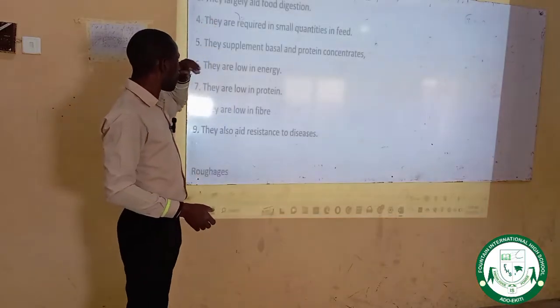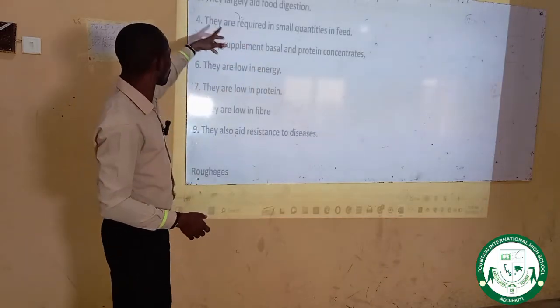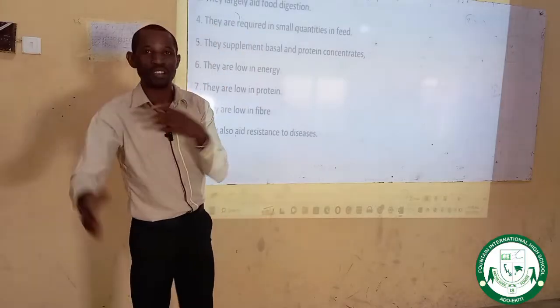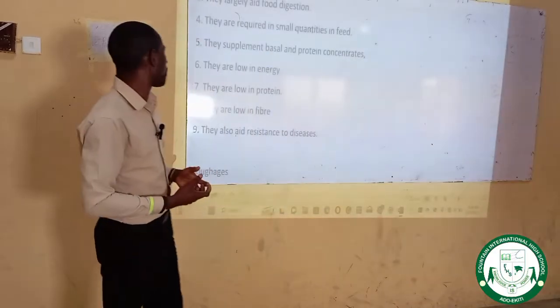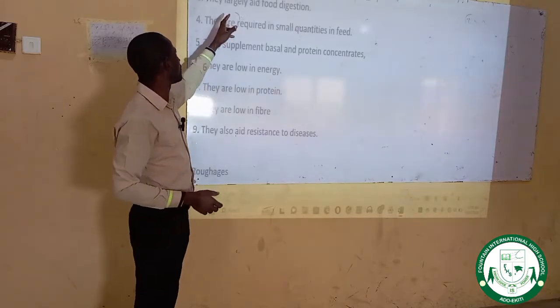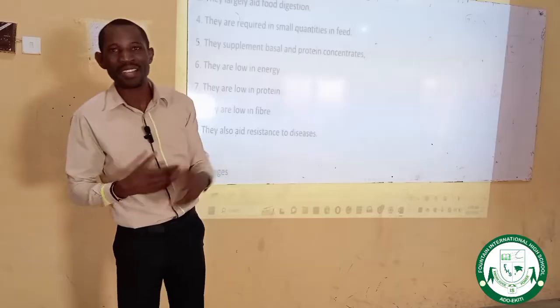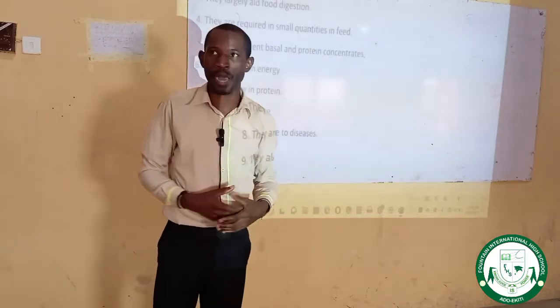Two, they are necessary for growth and development of cells and organs of farm animals. Three, they largely aid food digestion. They also support and enhance digestion of food in farm animals.